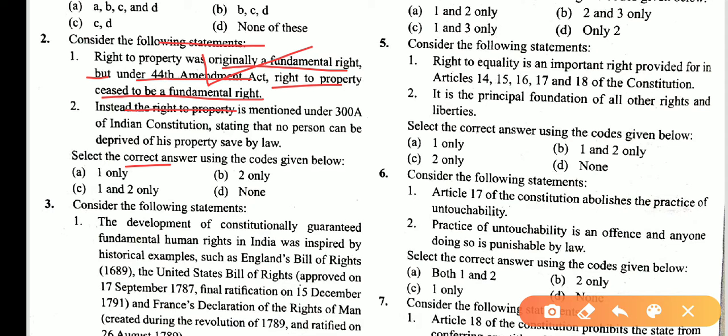Instead, the right to property is mentioned under Article 300A of the Indian Constitution, stating that no person can be deprived of his property save by law. This statement is also correct, so 1 and 2 are correct statements, so the answer is C.